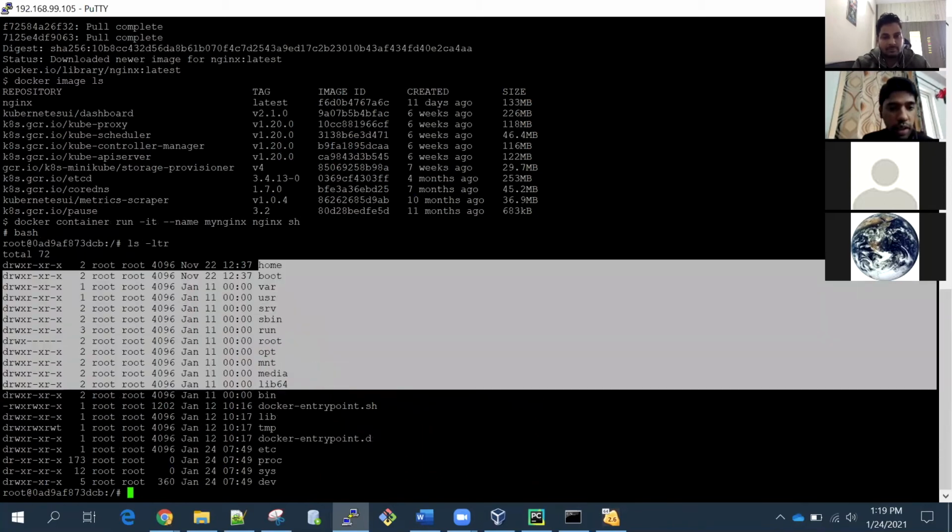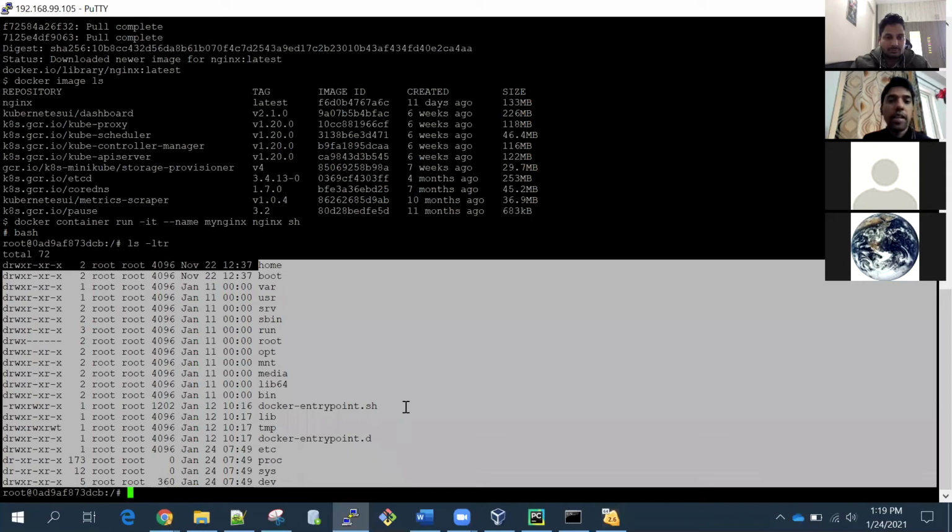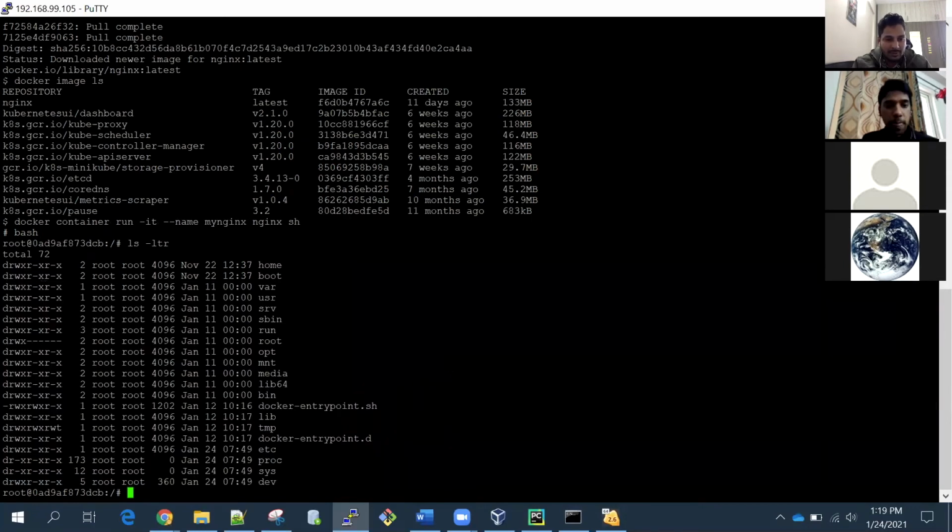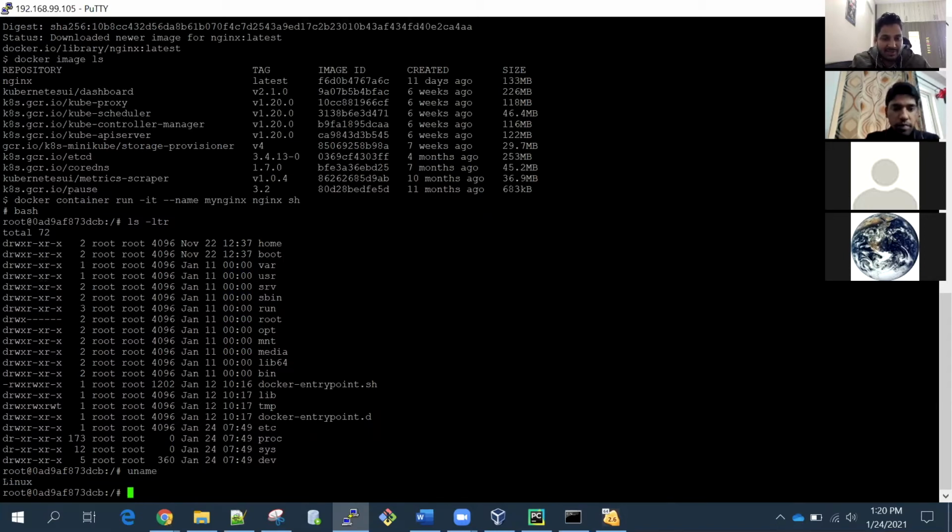These are the directories and files inside the container. You can see. This was actually my question, sorry to interrupt. Here, the base image is Linux, right? Because I can see the Linux structure inside. Yes. So Nginx is basically on top of a base. You can show which operating system version, maybe with uname. So my doubt also got cleared. Linux is the operating system. Yes.